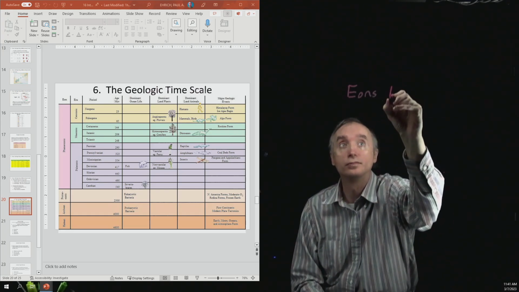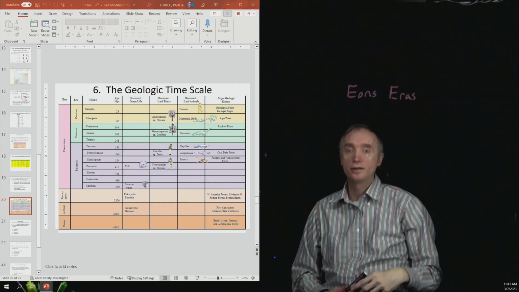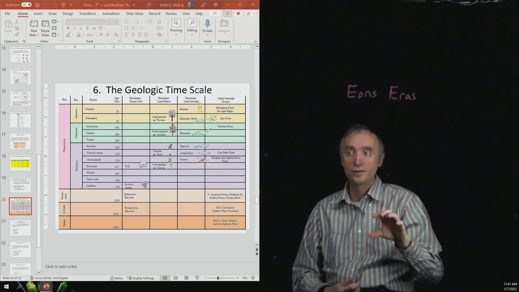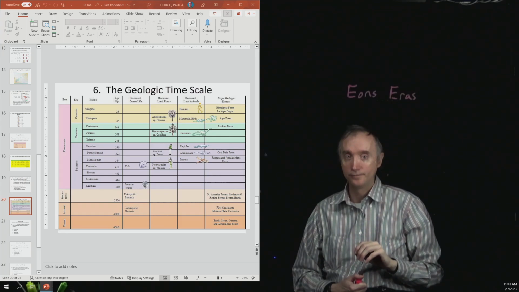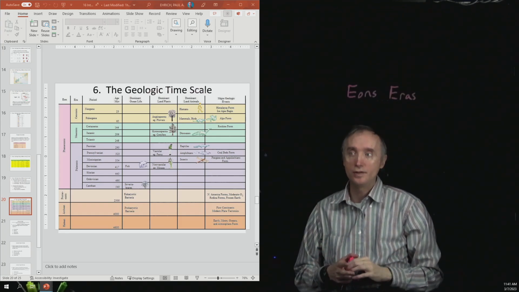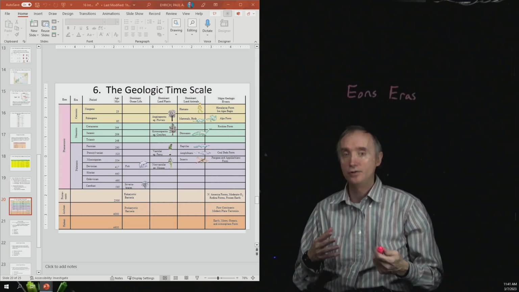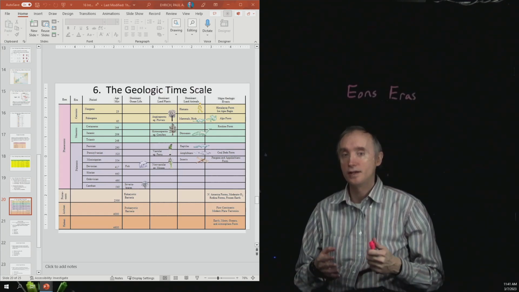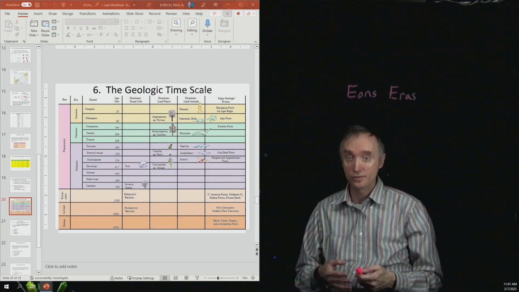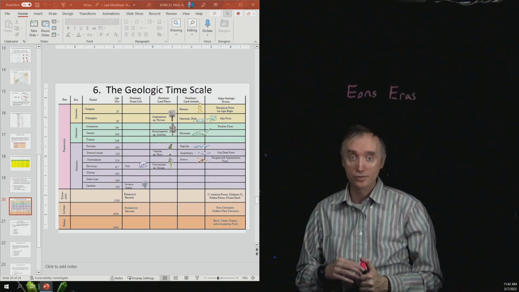Okay, then the next category, so once you've got everything marked into eons, let's subdivide eons into eras. And you will notice that the Phanerozoic is divided up into the Paleozoic era, the Mesozoic era, and then the Cenozoic era. So roughly speaking, we could say that the Paleozoic era is the age of fish and the age of amphibians. Then we could say that the Mesozoic era is the age of reptiles and dinosaurs, and the Cenozoic is going to be the age of mammals.